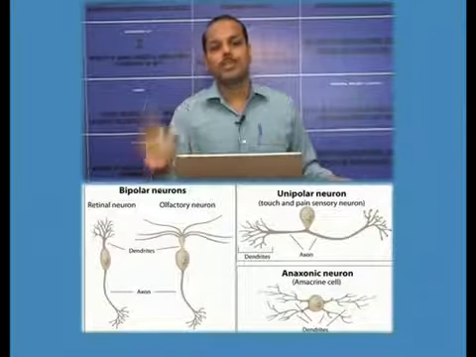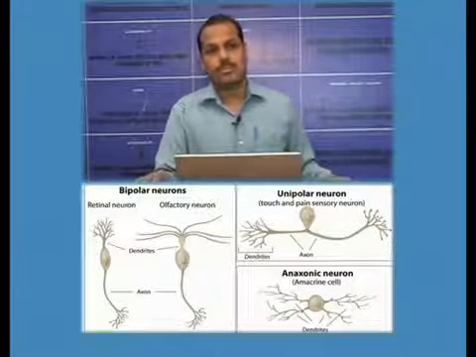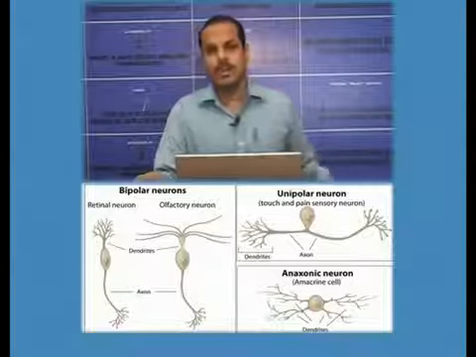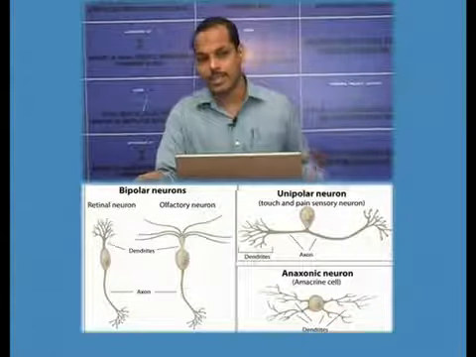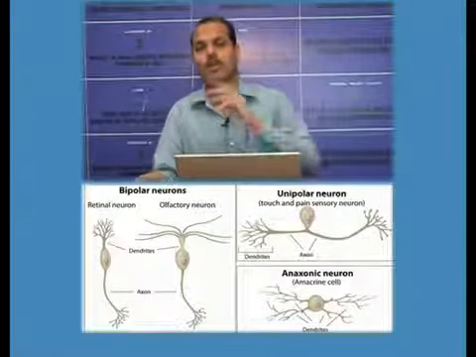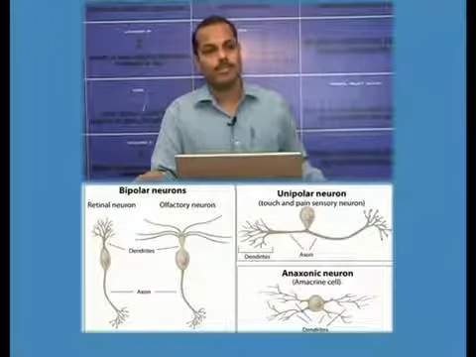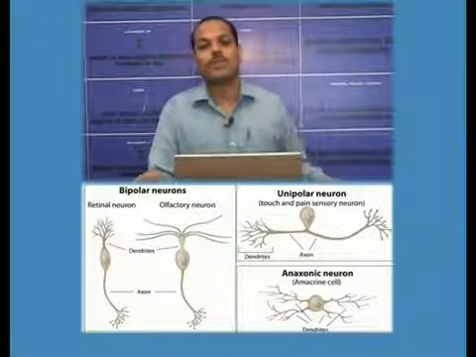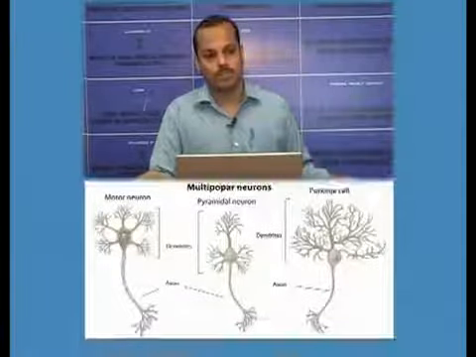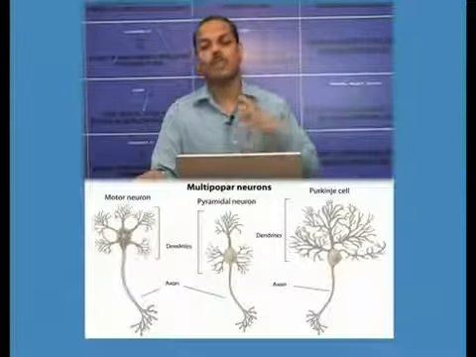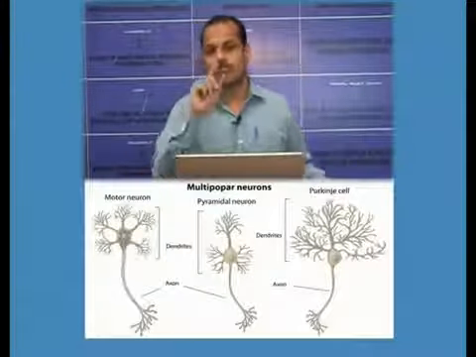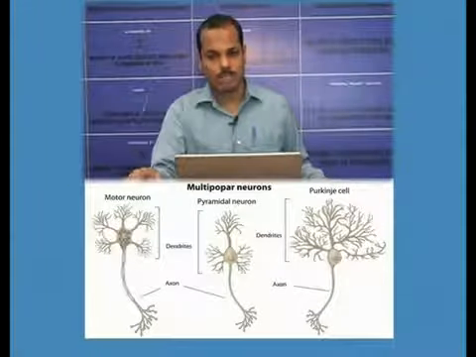Now, if two extensions are there, it means one axon and one dendrite. So this is called bipolar. Now there is another type of neuron called the multipolar neuron. A multipolar neuron has many dendrites and one axon. Usually one axon will be there.